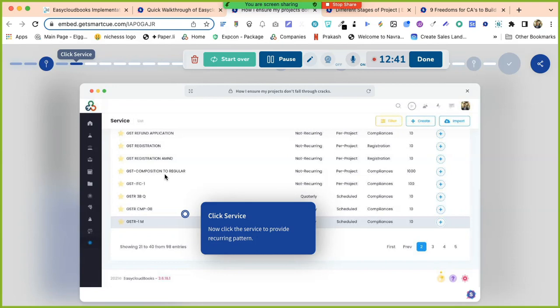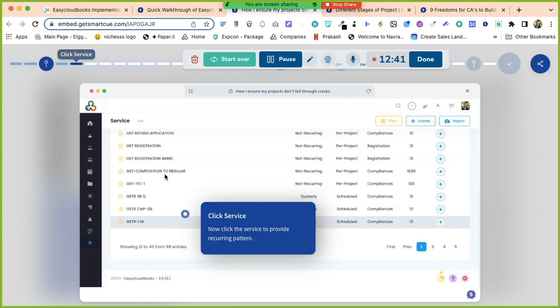If I go inside a particular service, so this is the list view. In each and every model you will have two views, list view and detail view. So this is the list view of service. If I click that service, this type of view will open. This is the detailed view of the service, wherein you will be providing the recurring pattern. Can you see this recurring menu? From the recurring menu we provide the recurring pattern. So if I click here, it will ask me to provide the recurring pattern.